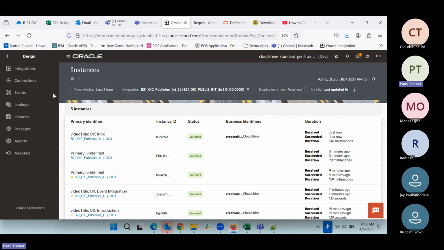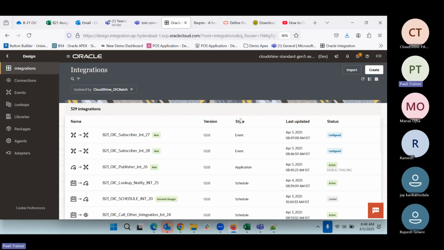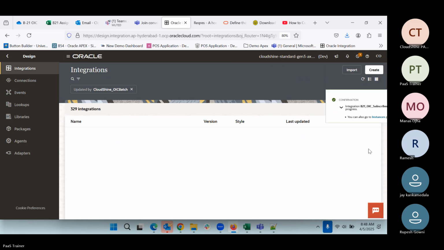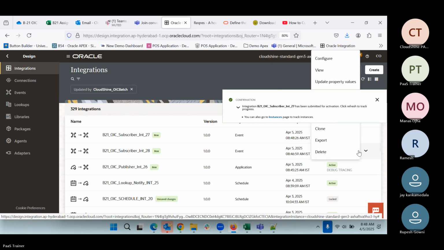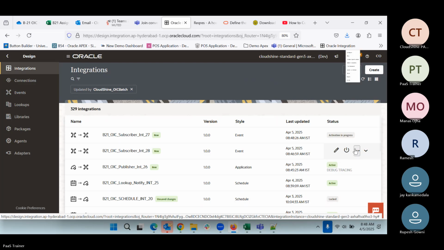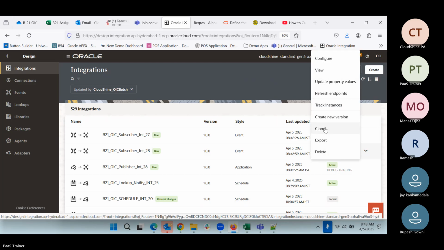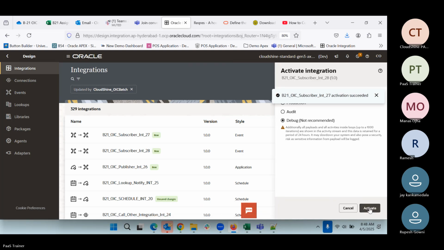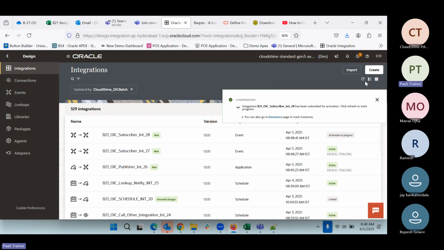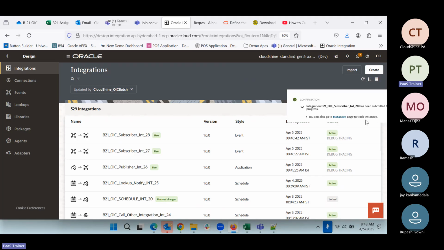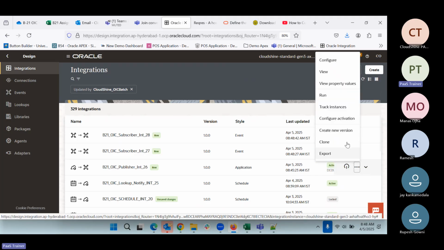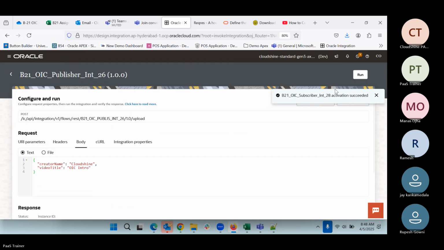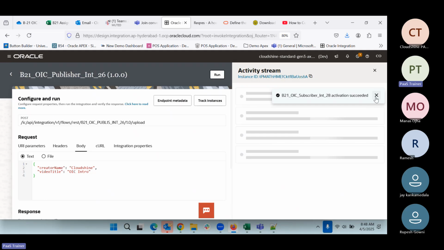Now we can come back again to integration. And now let us go and activate this one. Activate, refresh. So both we have activated. Now what we do, we can come back to the publisher and we can go and run. So we are able to run this one.